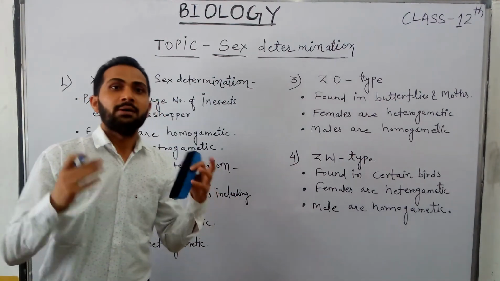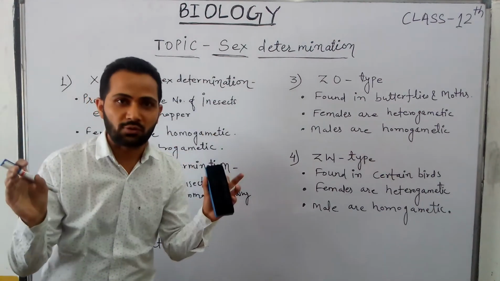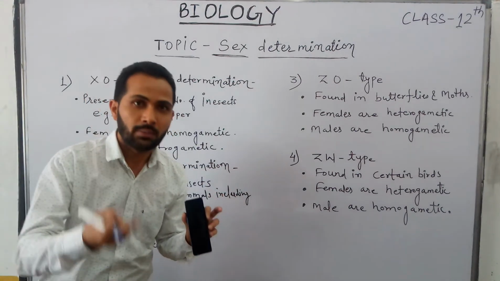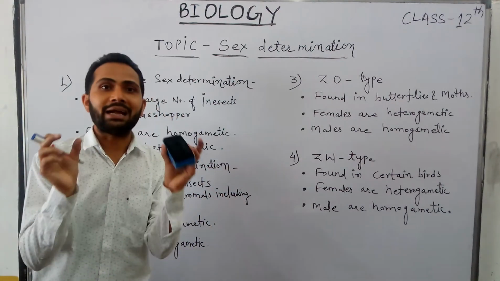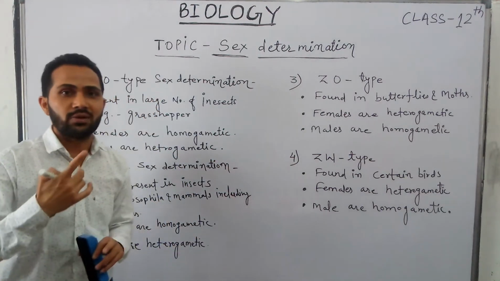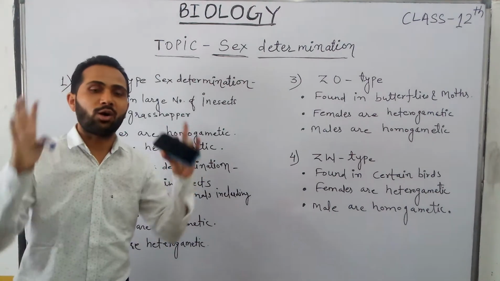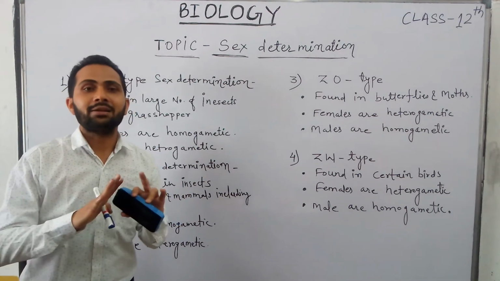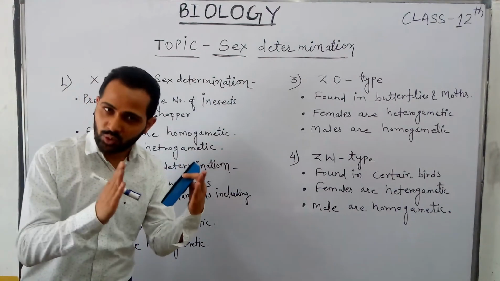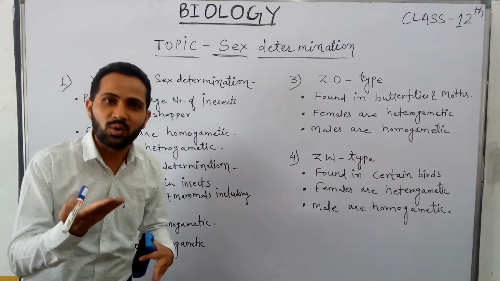If an individual is able to produce two different types of gametes, that individual is called heterogametic. And if an individual produces the same type of gametes, all gametes similar and not different in any respect, those gametes are called homogametes, and such an individual is called homogametic.